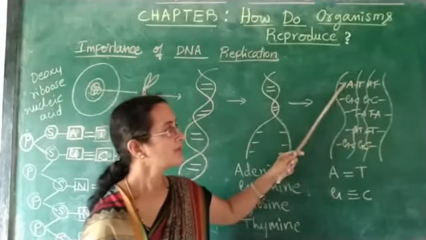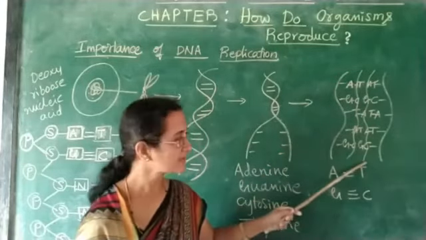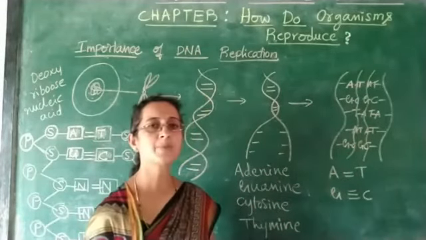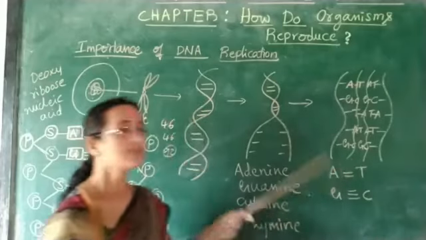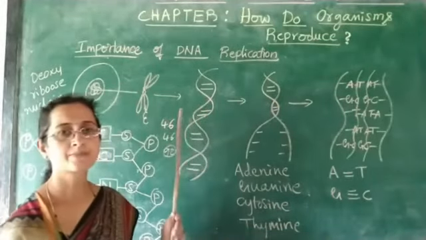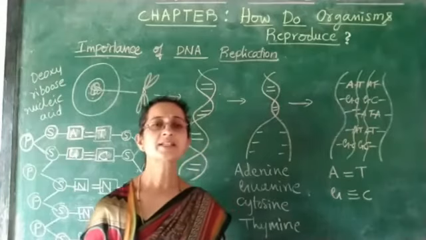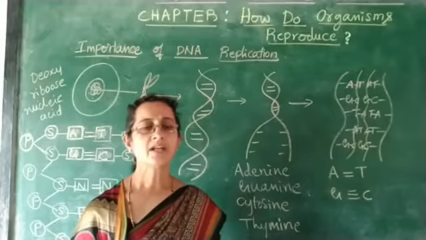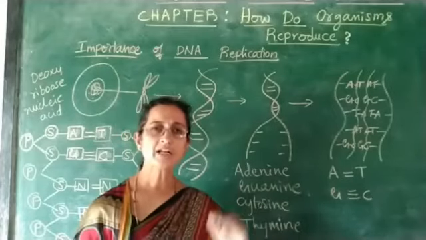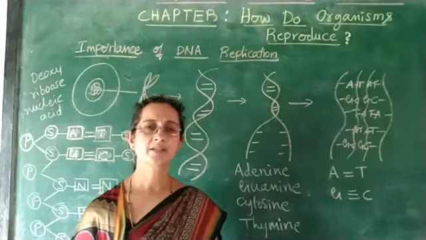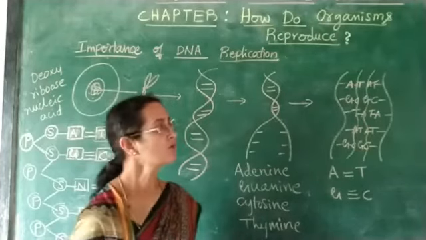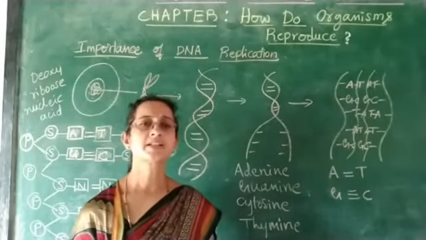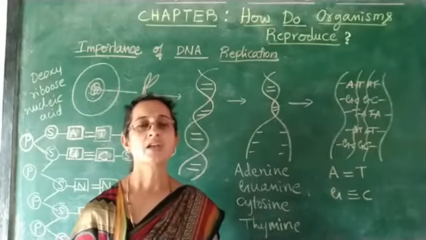When the formation of these nitrogen bases is going on, there may be some changes in their formation, where you can find little changes when compared to the parents. This makes variations in the newborn organisms. The nature we find in the parents may not be inherited by their young ones. With the new combination of these nitrogenous bases, they may have certain improved features. This is the basis of evolution.